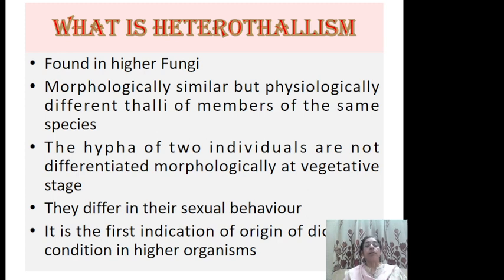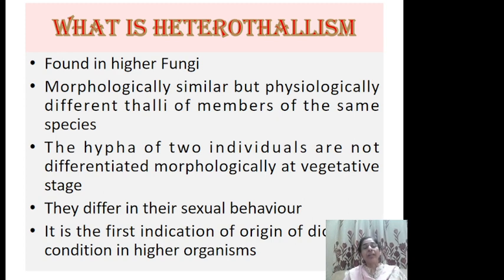In fungi, the thalli may be morphologically similar, but they are physiologically different, and a compatible fertilization only takes place between two physiologically different thalli. The hyphae of two individuals are not differentiated morphologically at the vegetative stage. At the vegetative stage, we cannot identify whether these two are of the same mating type or of different mating type.